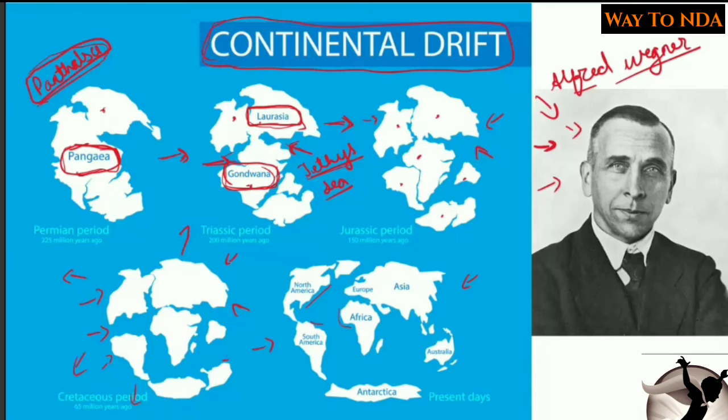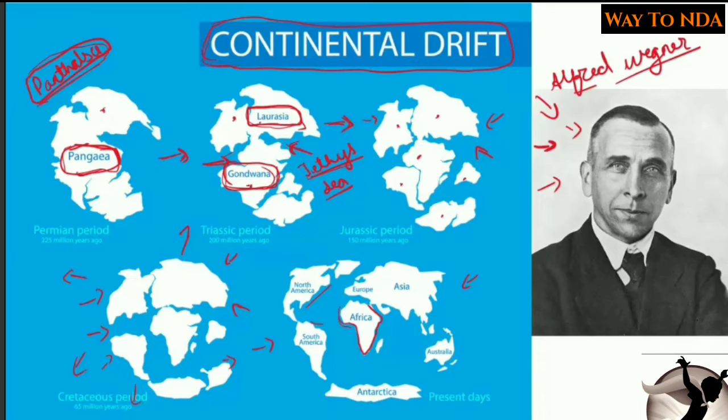Okay, they were going away from each other, and finally the present day continents, or the present day structure or the shape of the continents we have, was a result of the shift or the drift in the continent. Okay, so this was a theory which was put forward by Alfred Wegener. Now he gave us some proofs.